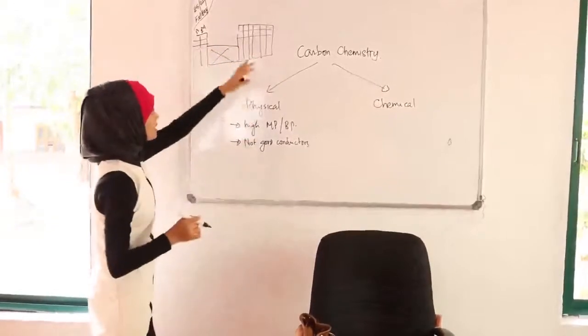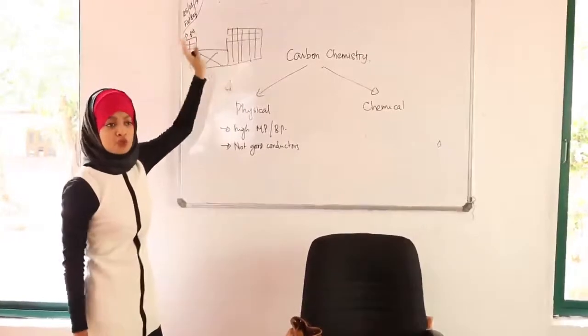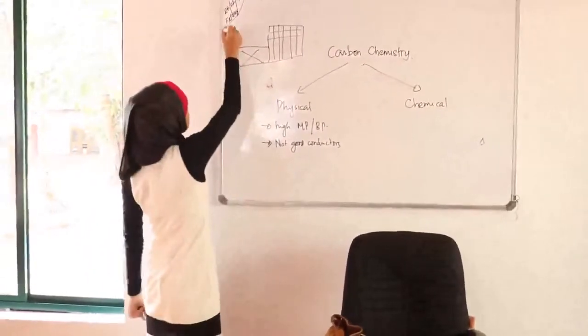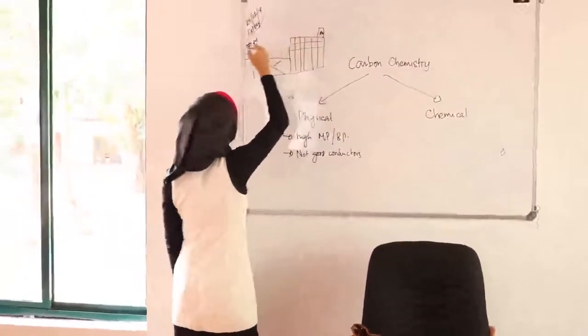We don't have to worry about anything at the bottom. We are only dealing with the first 20. It will be good if you know the first 20 elements by heart. So, where do I start? Hydrogen. Helium. Okay, good.